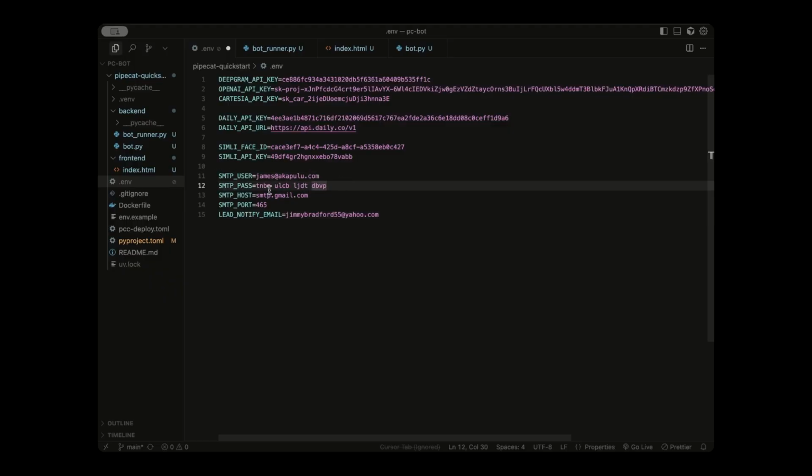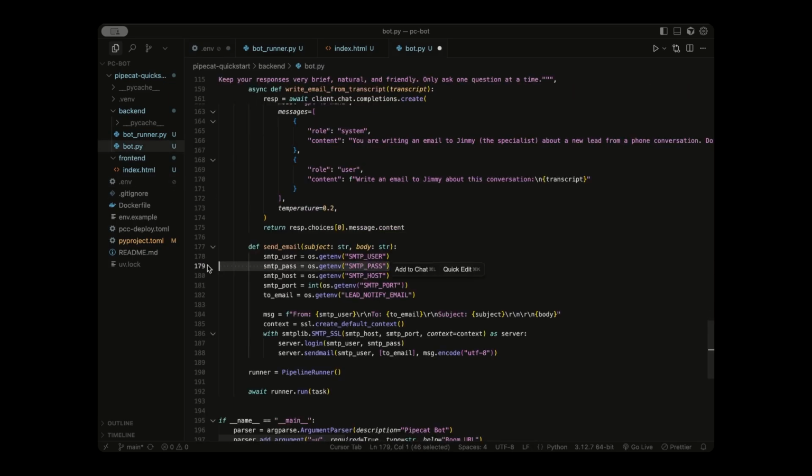This is my app password that I'm going to use. The SMTP host is Gmail's basic SMTP protocol. And then I have the port and the email that I'm going to be sending to. And to retrieve your Gmail app password, go to your Google account and to the security tab, make sure two-step authentication is on, and you should see an option to create and copy a 16-letter app password.